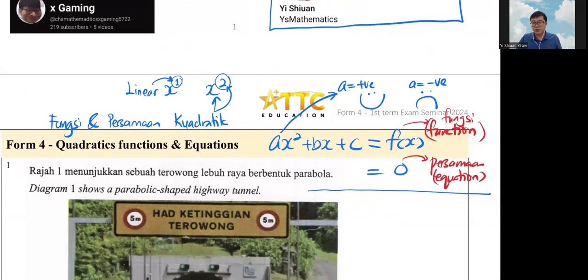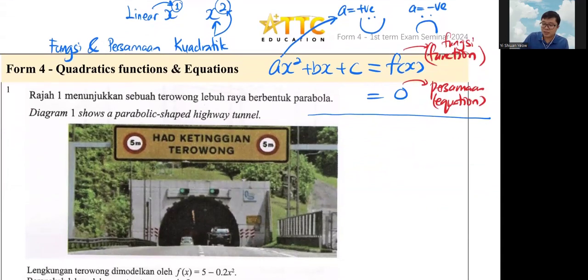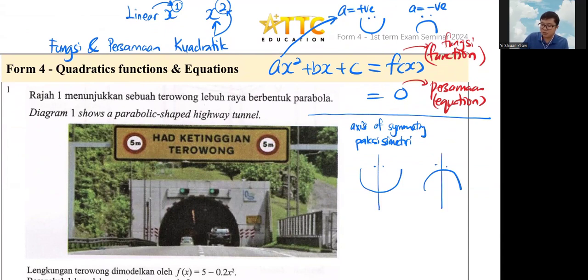That's why it's very easy for you to understand when we have the middle line, so we call it the axis of symmetry. Meaning when you got your happy face and when you got your sad face, we always have a middle line there. Okay, so the middle line is always called x equals to.